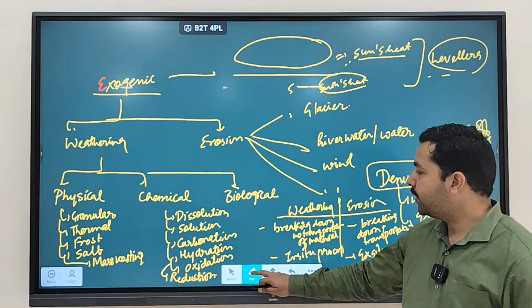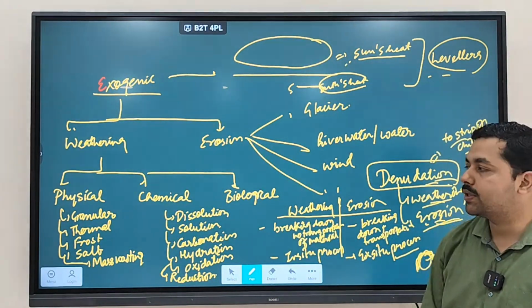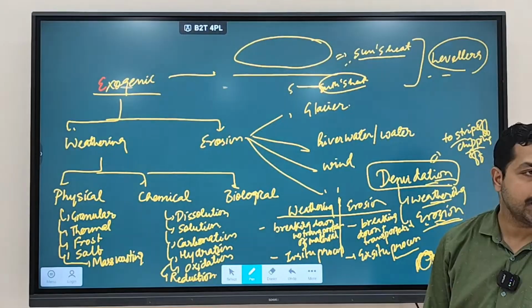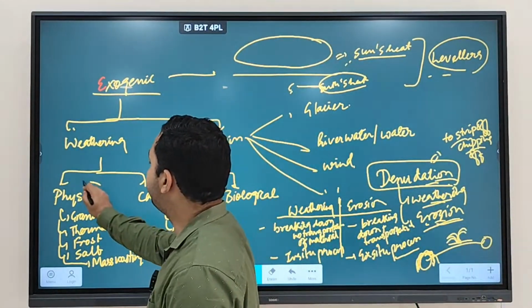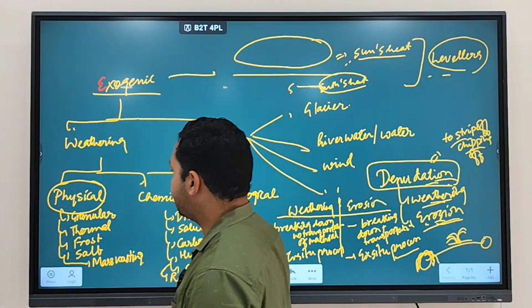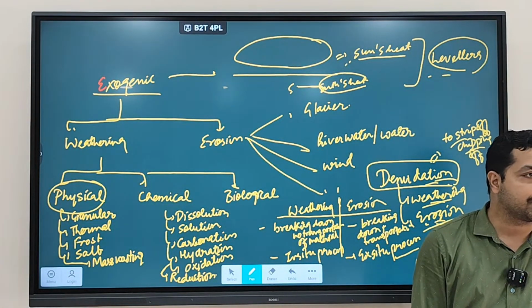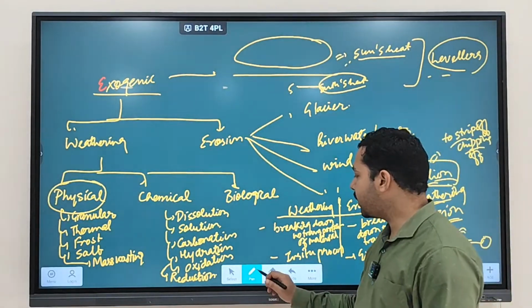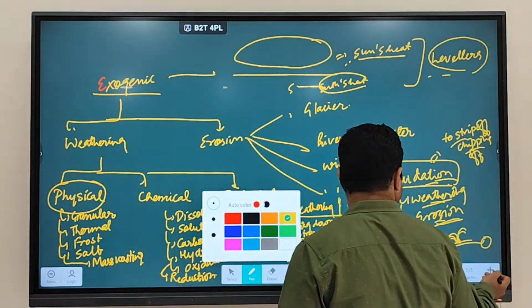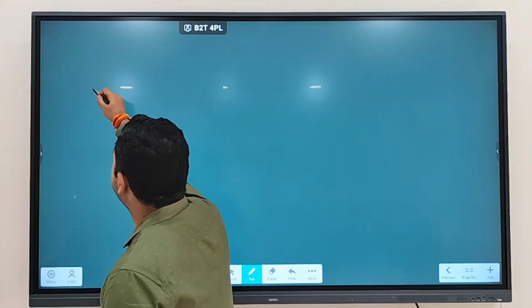Now different types of weathering are there. One is called physical weathering. Physical weathering means weathering that is caused due to physical processes. The weathering that is caused due to physical changes or physical processes is called what? Physical weathering. So what types of things are you finding over here?